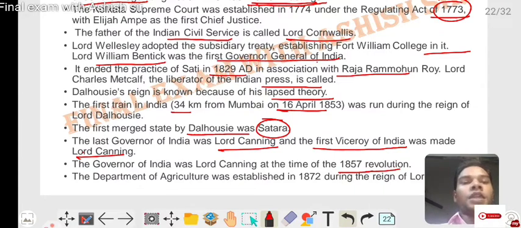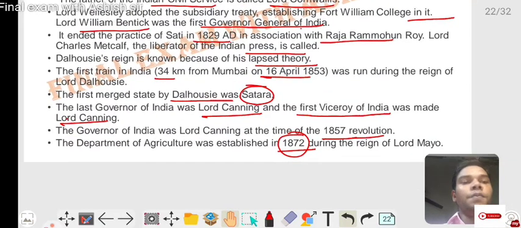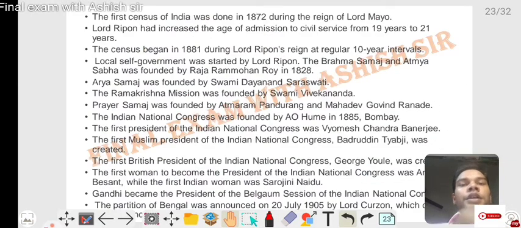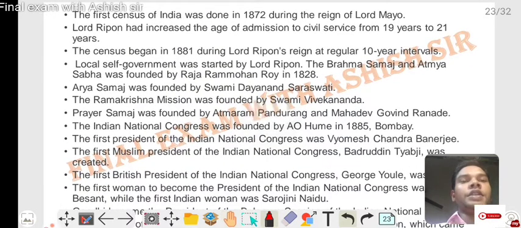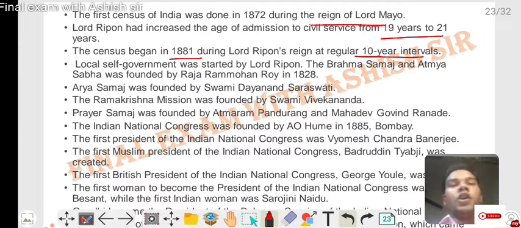The Department of Agriculture was established in 1872 during Lord Mayo's time. Next question. The first census of India was done in 1872 during the reign of Lord Mayo. Lord Ripon increased the age of admission to the civil services from 19 years to 21 years. The regular census began in 1881 during Lord Ripon's reign at 10-year intervals. Local self-government was started by Lord Ripon.